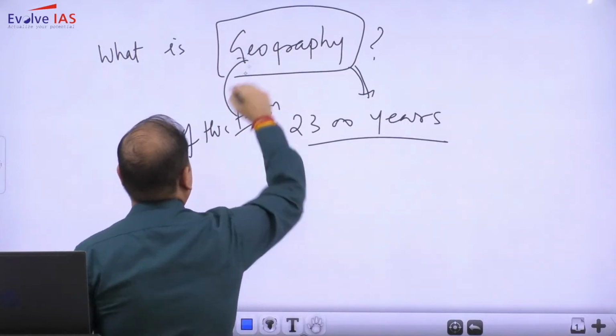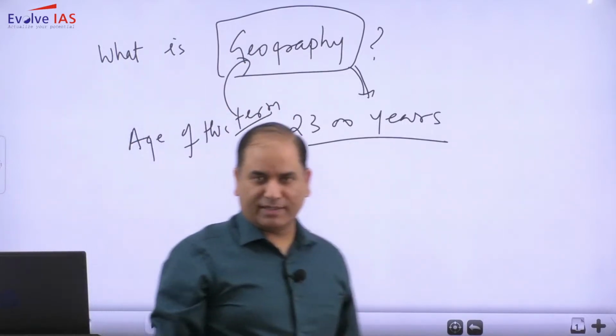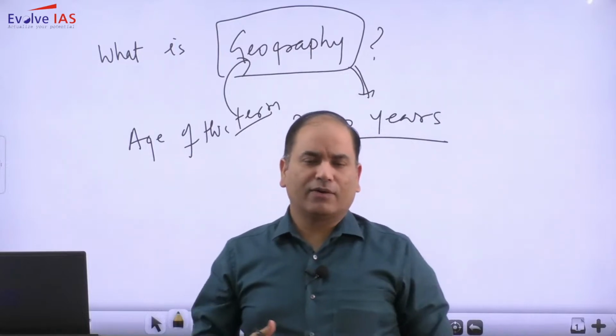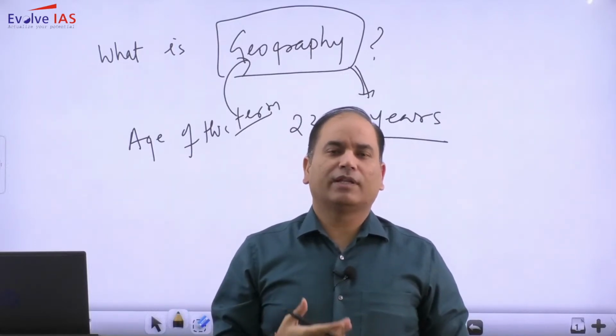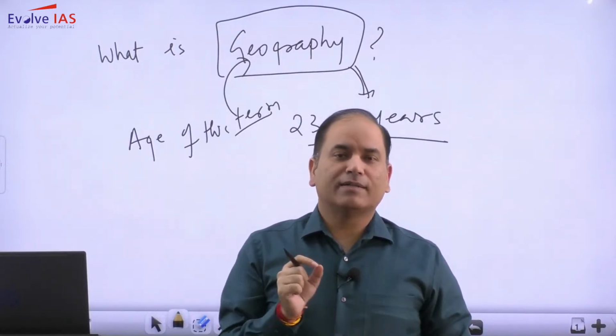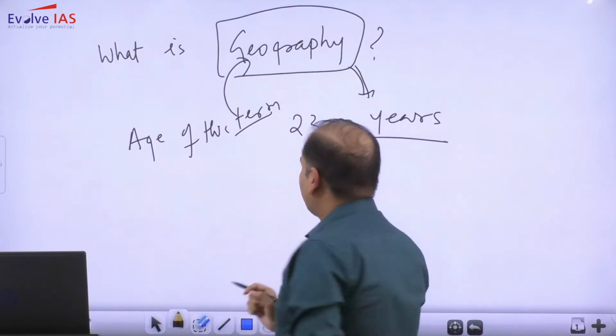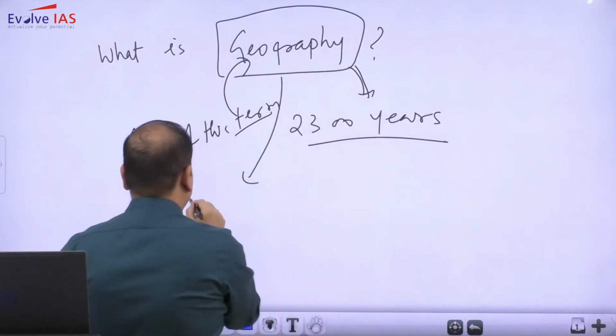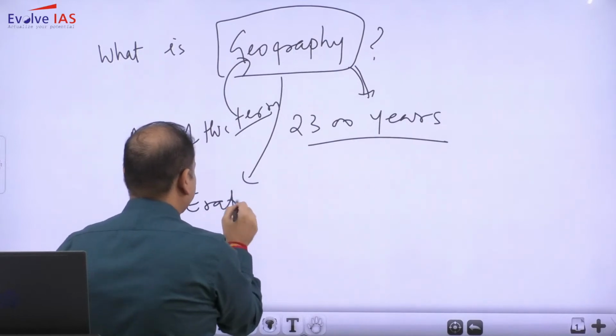So the age of this term is around 2300 years. Based on the recorded history, the term geography was first coined by a Greek philosopher named Eratosthenes.